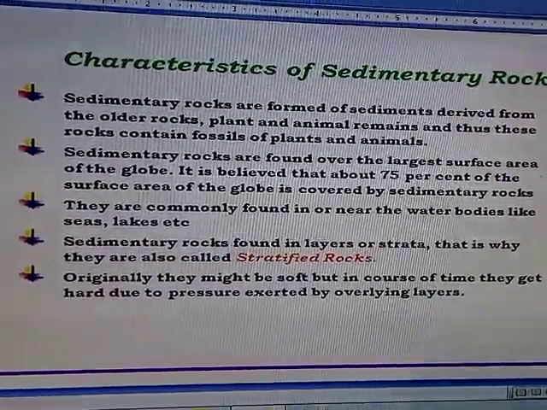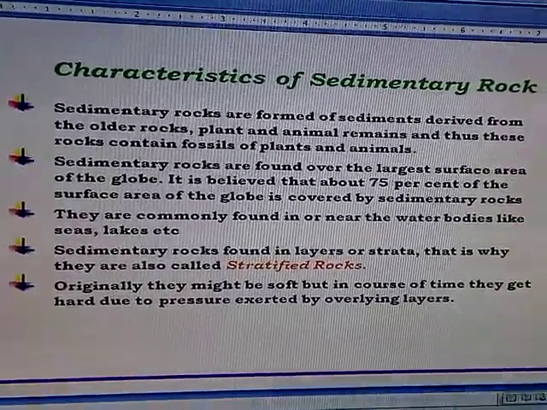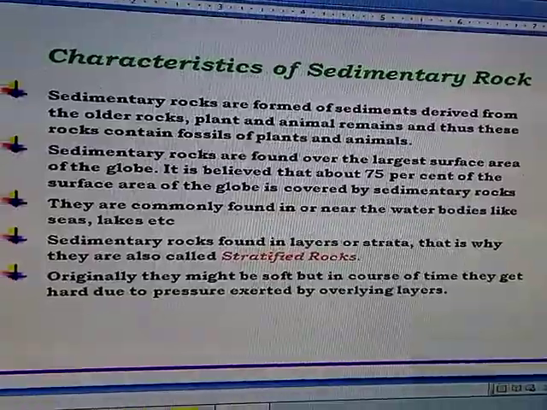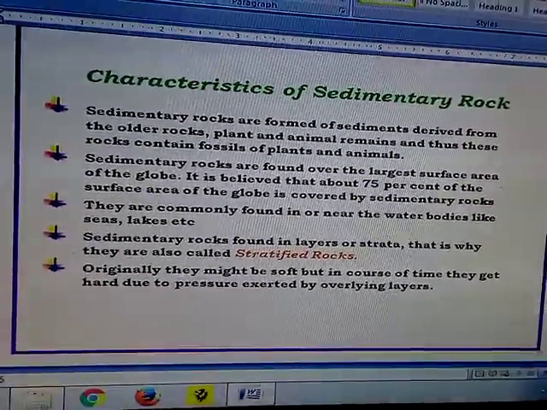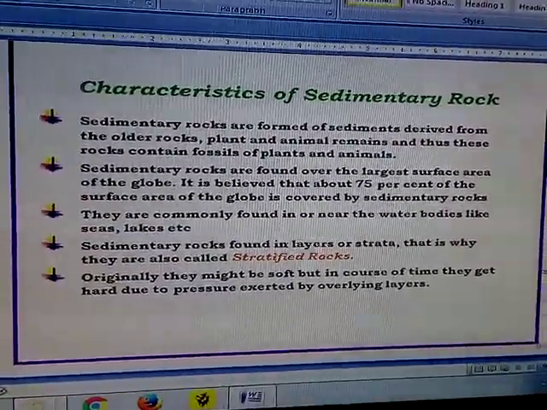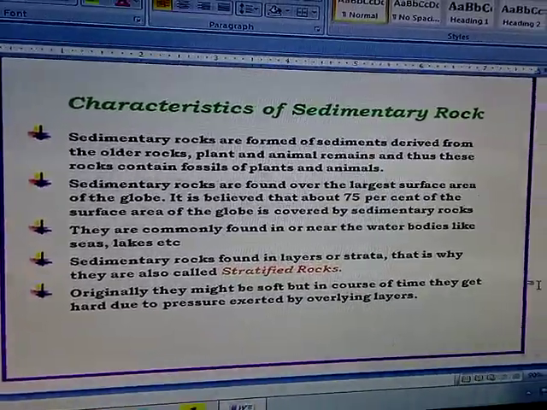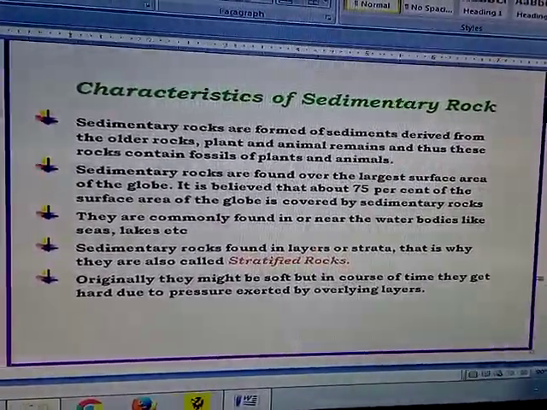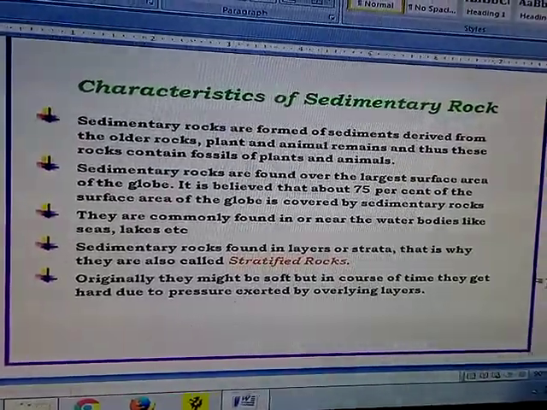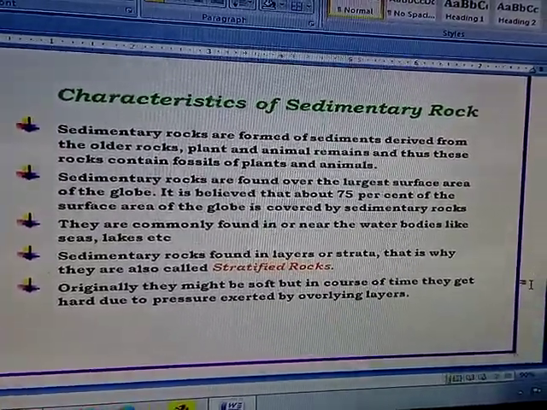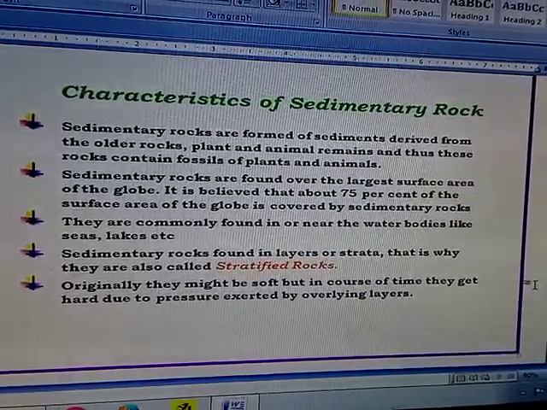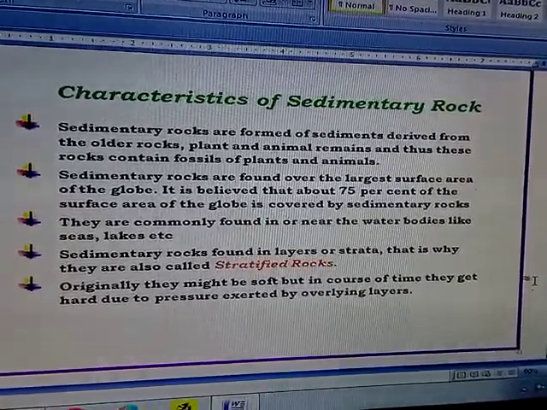The rocks were already present there, or plants or even animal remains, and thus these rocks contain fossils of plants and animals. Remember, among the three rocks, sedimentary, igneous, and metamorphic, it is only in the sedimentary rocks that we find the fossil fuels, coal, natural gas, petroleum, etc.